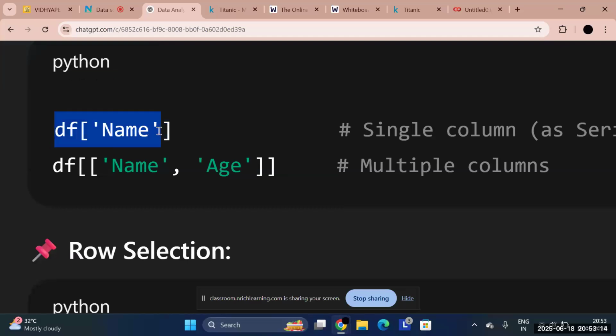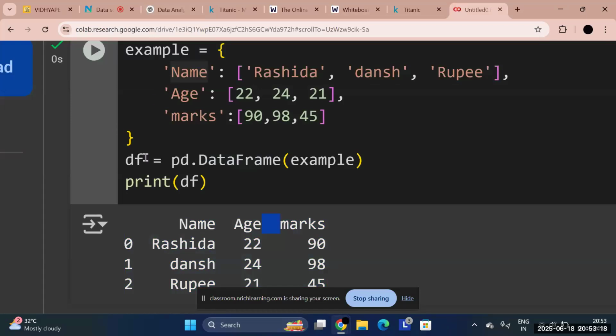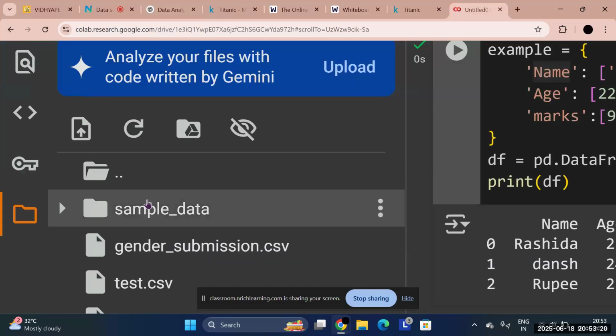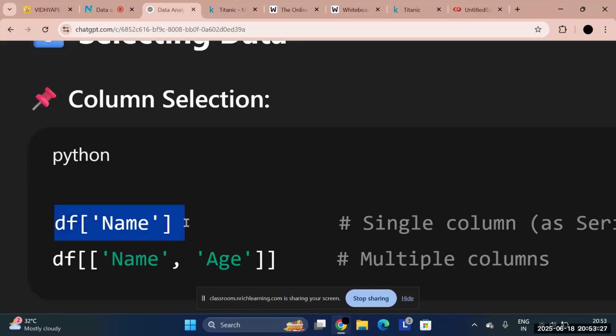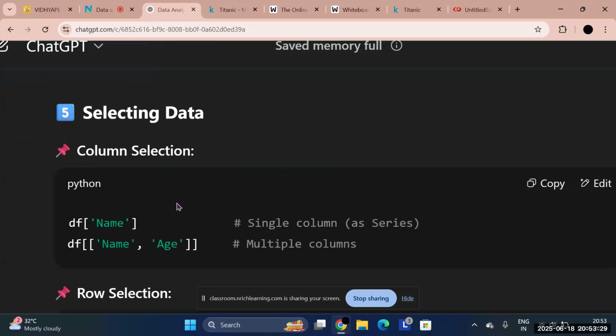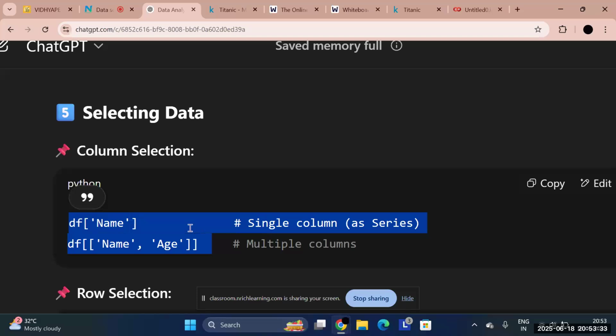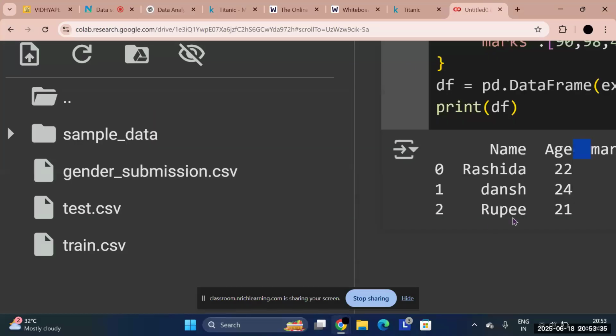This function will only be used when I have a data set, like the data set I imported here. So whenever I have tabular format data, only then can I use this function. Okay, remember. Understood what I said? We will be using this function only when the data is saved in a tabular format.